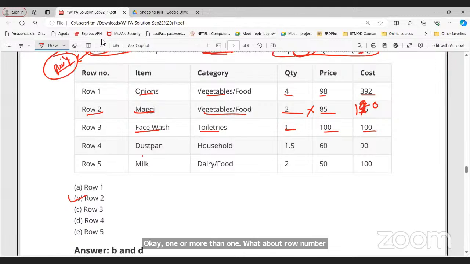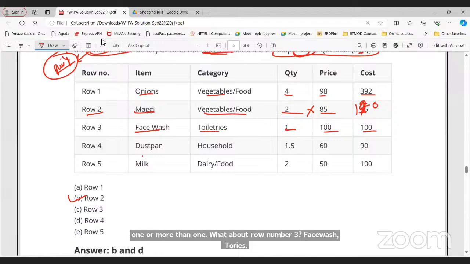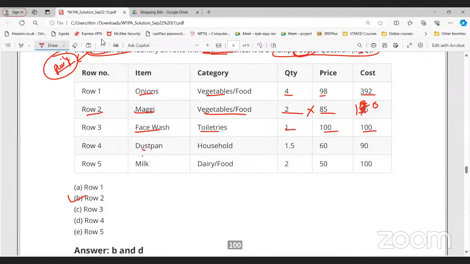What about row number 4? False, right. The mistake is in quantity, sir. Quantity 1.5 is false. Quantity cannot be 1.5. So row number 4 has the error. What about 5? Milk, food, 250, 100. That is true, right? No mistake. So option 2 and 4.